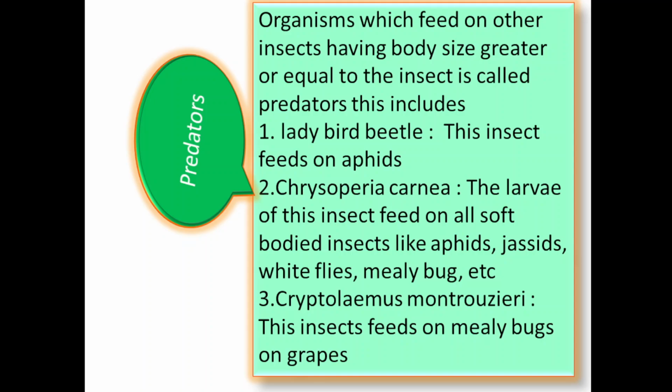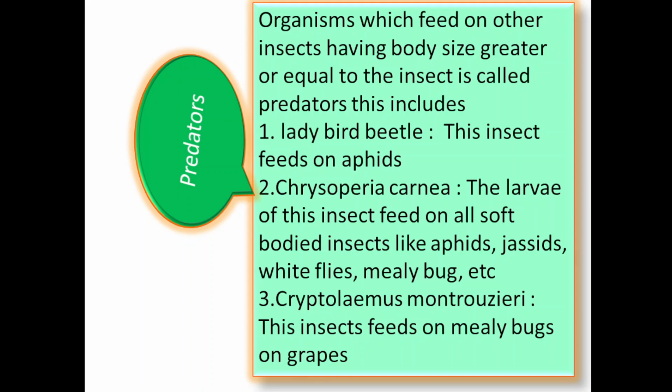Now predators. Predators are the organisms which feed on other insects having body size greater than or equal to that insect. So predators are those organisms that are larger in size or equal to the size of the insect, but they will feed on the insect. Ladybird beetle, this insect feeds on aphid.